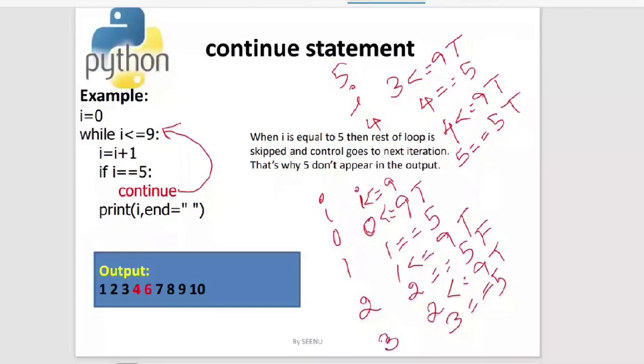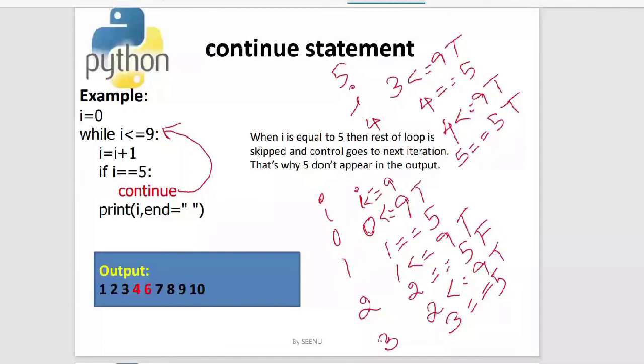If break is encountered for the same program, what will be the output? If I have written if i is equal to 5 for the same program, and instead of continue I have put break, what will be the output? 1, 2, 3, 4 will print, ma'am. Yes, very good. 1, 2, 3, 4 only. Iteration does not take place. It comes out of the loop. So if break is encountered, it comes out of the loop.